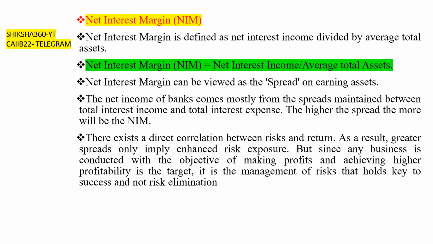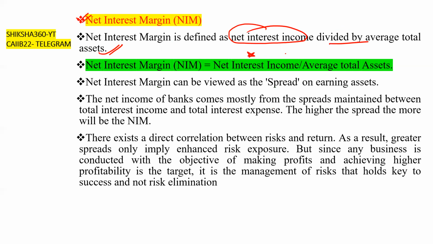So the next one is net interest margin. Net interest margin is defined as the net interest income, that is, interest earned minus interest paid, divided by the average total assets.